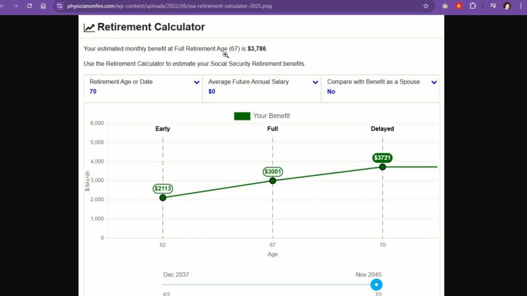This person is going to get their benefit at the age of 67, and it's showing some information that they take an early SSA, the full benefit of the SSA, and then if it is delayed, even by 3 years, you can see that this person gets about $700 more per month. So this is the retirement calculator that each one of us will see when we go into our own SSA account and look at that information.